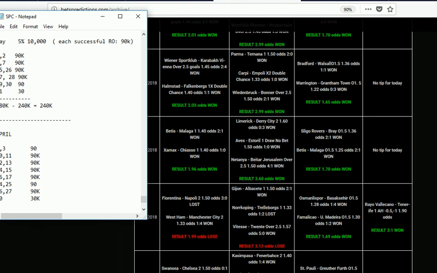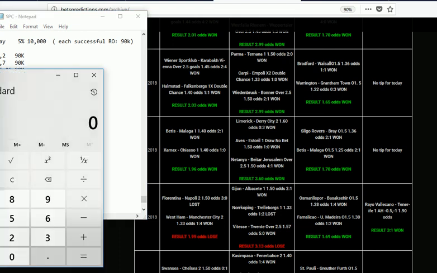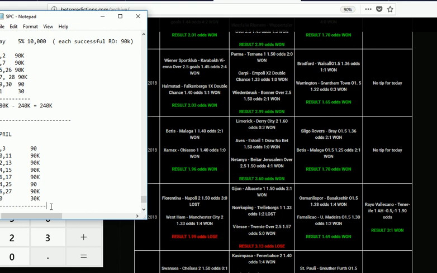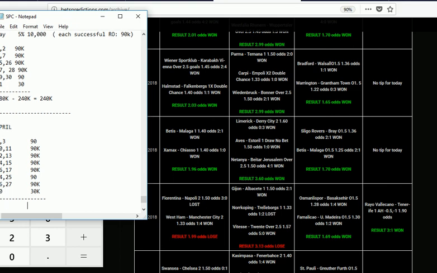So how much is the total amount of money that was generated for that month? That's 90 times 7. 90 times 7 is how much? That's why I add my calculator here. That should be 630. So 630 plus 30 gives us 660,000. So we want to calculate the amount of money we spent. The amount of money we spent for that month will be the total number of winnings plus the total number of lost matches.